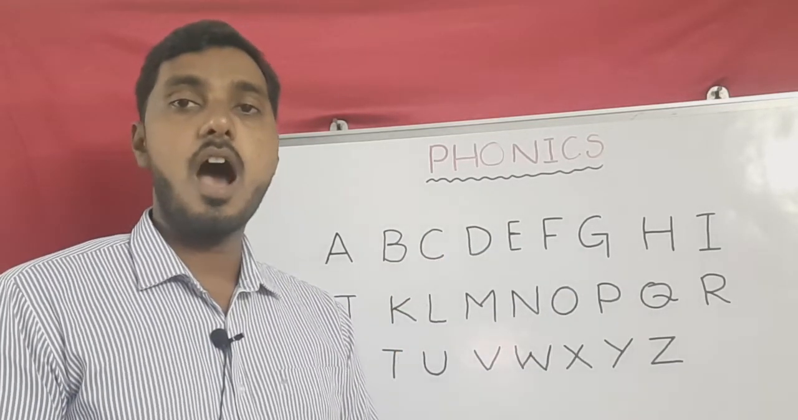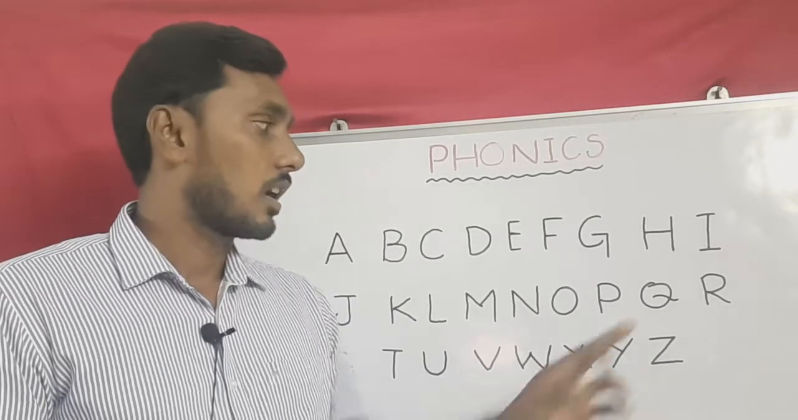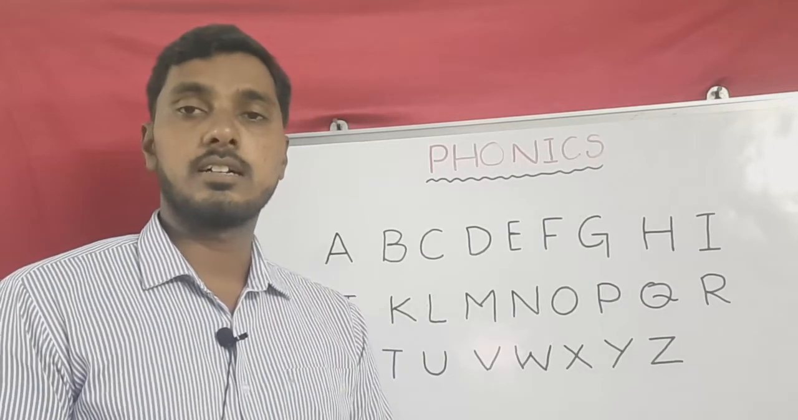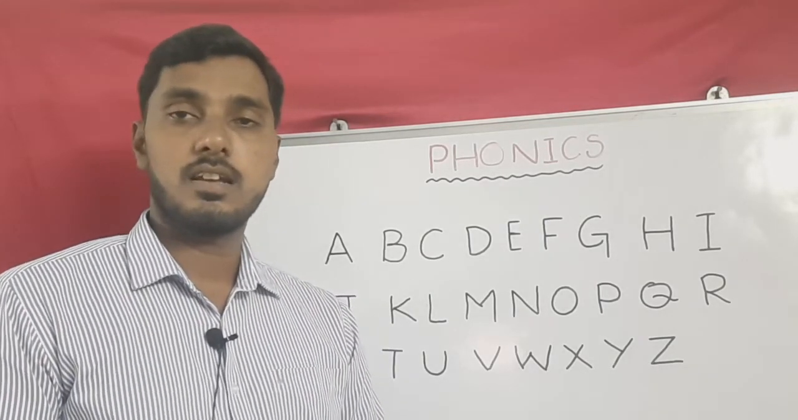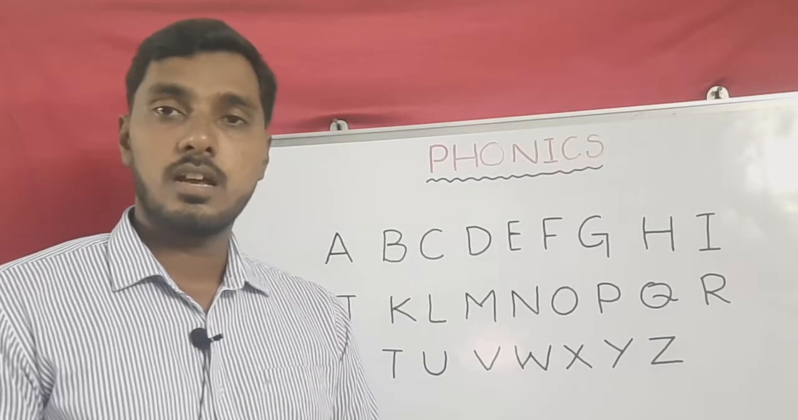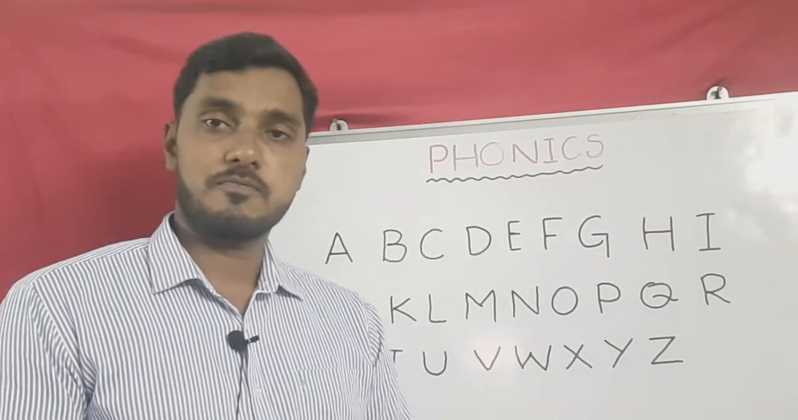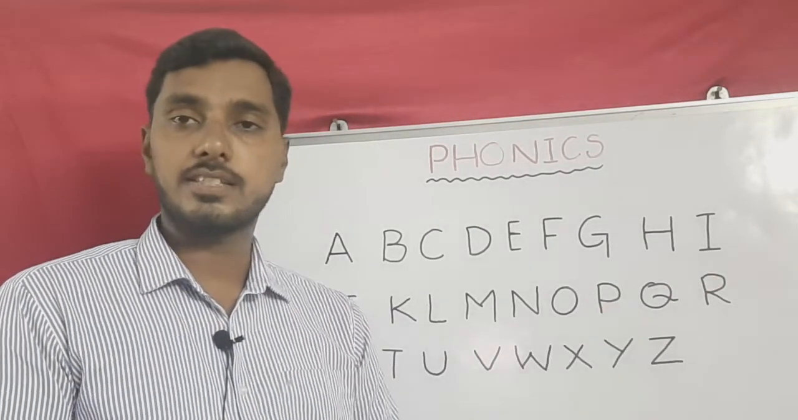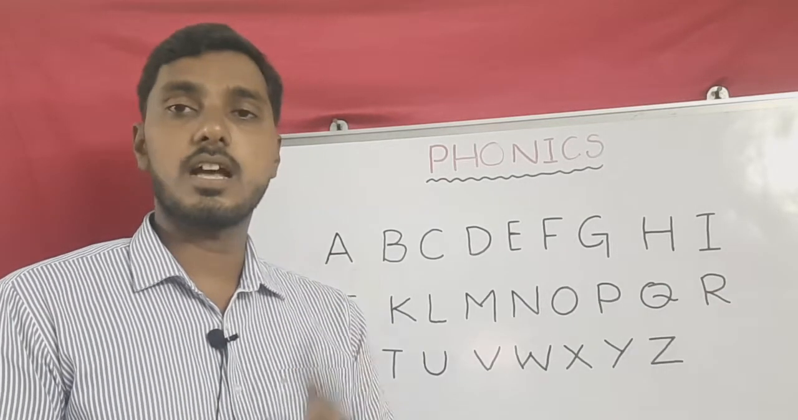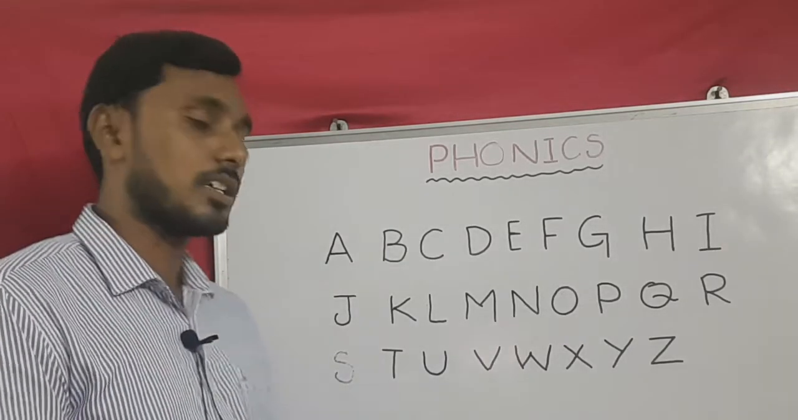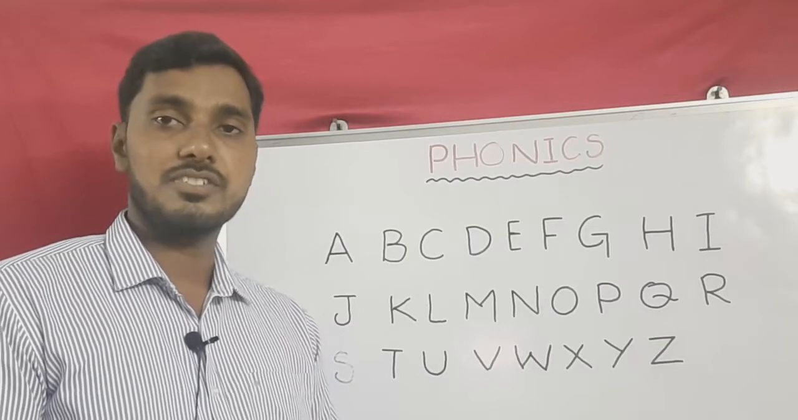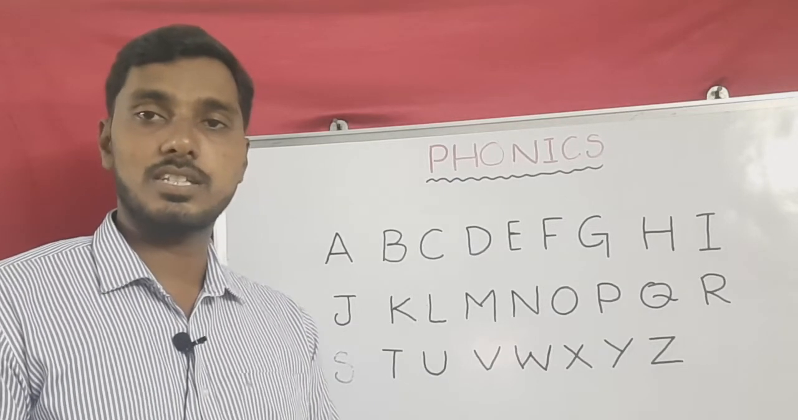Hat. H, hat. And next one, I. I has different sounds. The first one is E, like ink. With I, the sound E, ink. And I, like ice cream. I has two sounds, ice cream and ink. One is E, one more is I. And the next is J. J, jeep. Jar, jug. It gives the J sound.